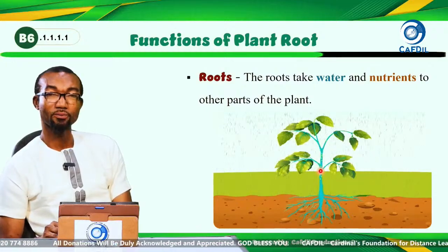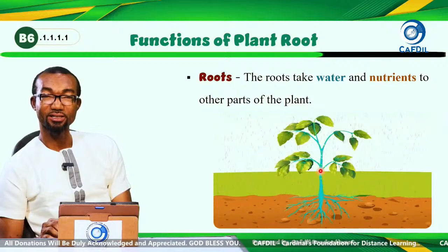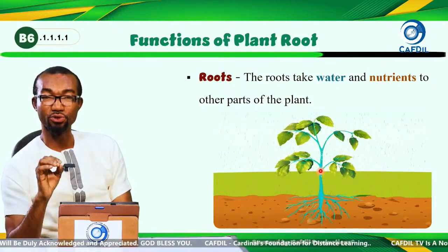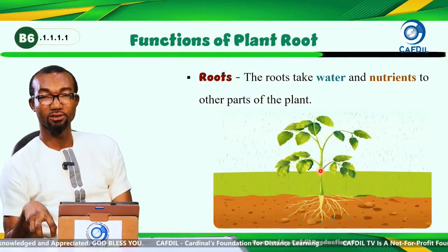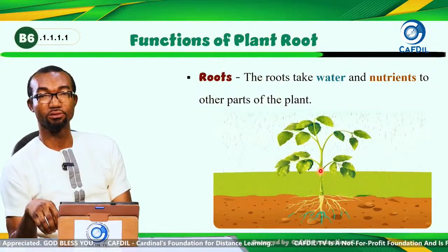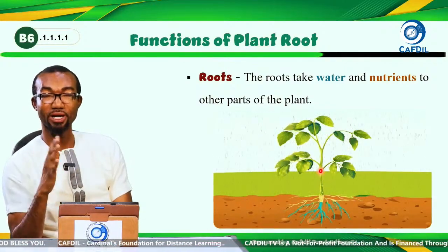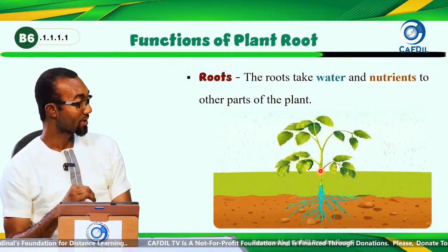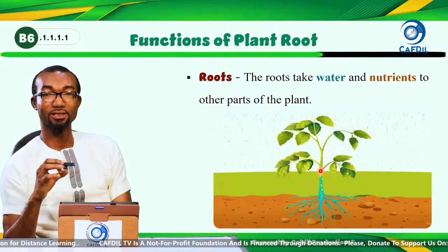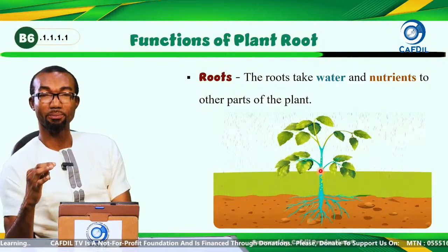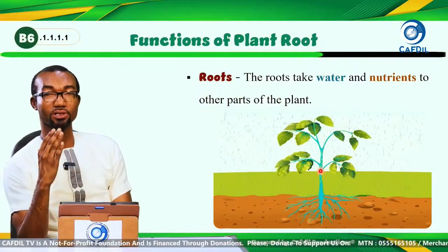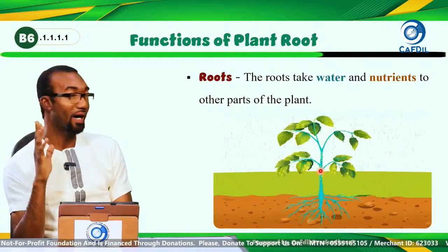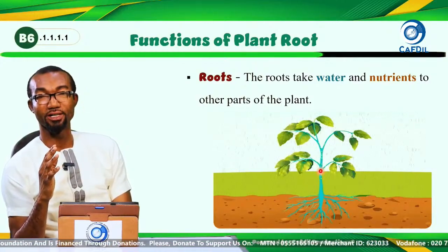You know that when the plant finishes preparing the food, it stores the glucose in the roots. The root also helps the plant to transport the nutrients to the other parts of the plant.